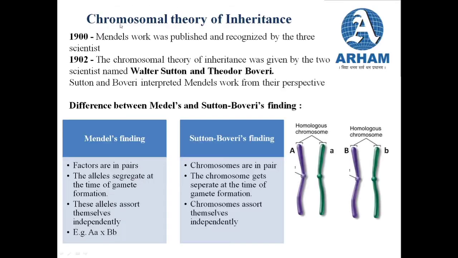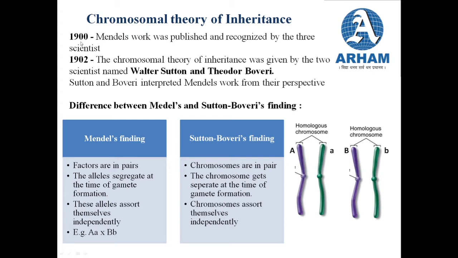In this, we studied about incomplete dominance. We studied about codominance. Then we studied about multiple alleles and pleiotropy. And now in today's part, we will study about the chromosomes. We will study about its structure and function in a little detail. So, starting with the chromosomal theory of inheritance.